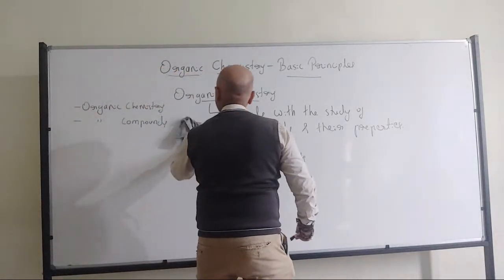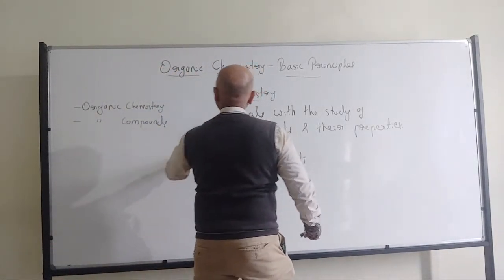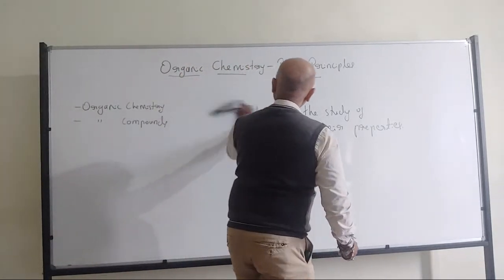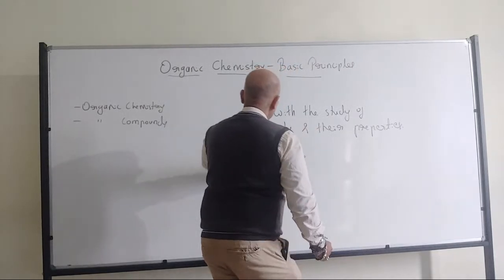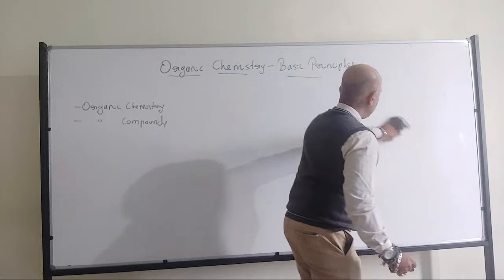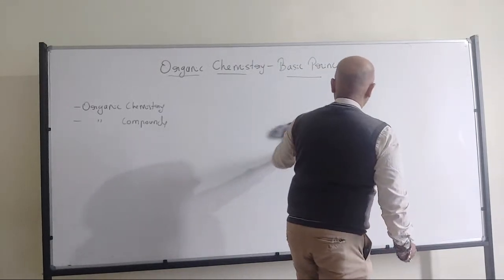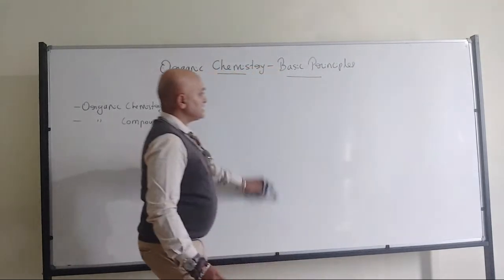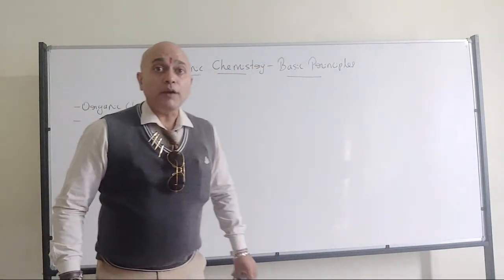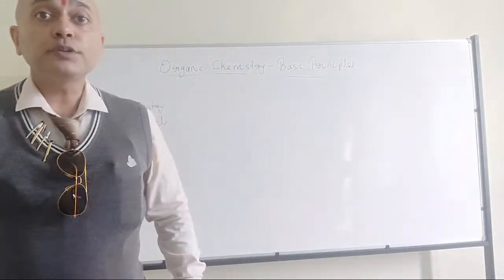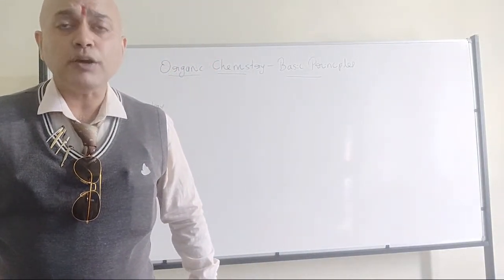So that's the important topic from your exam point of view, your competitive exam point of view, and related to your second PU. Because as I told, in second PU, organic chemistry is the one which is going to dominate, and these are some of the topics you should be very much perfect in.